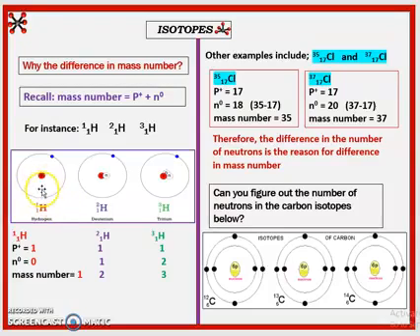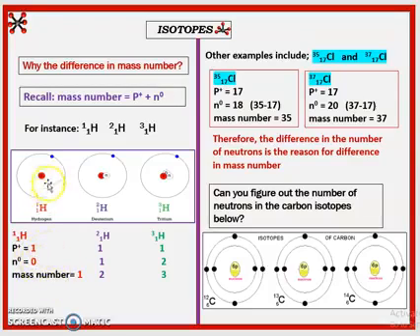If you look at this structure of hydrogen, you find that in the nucleus you have only one particle, and that particle is a proton. So this hydrogen 1 has only 1 proton and 0 neutrons. Remember, mass number is number of protons plus number of neutrons, so the mass number will automatically become 1 plus 0, which is 1.